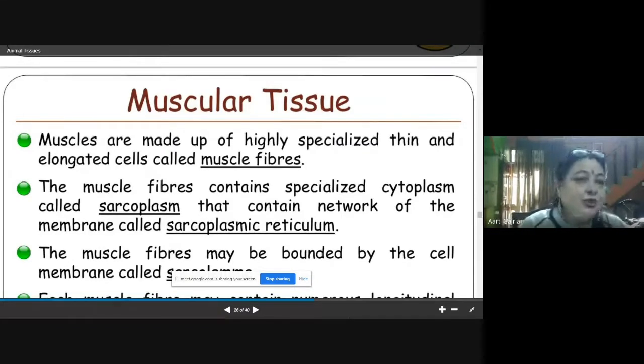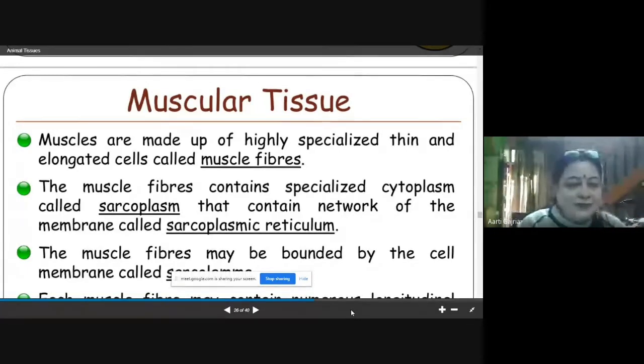The cytoplasm of the muscle cell is called sarcoplasm, and it contains the network of membrane which is called sarcoplasmic reticulum. Like in normal cell we say endoplasmic reticulum, here it is called sarcoplasmic reticulum. And in normal cell we say the cytoplasm, but here we call it sarcoplasm.